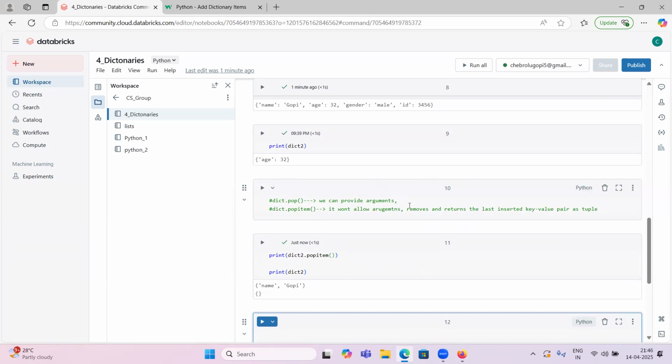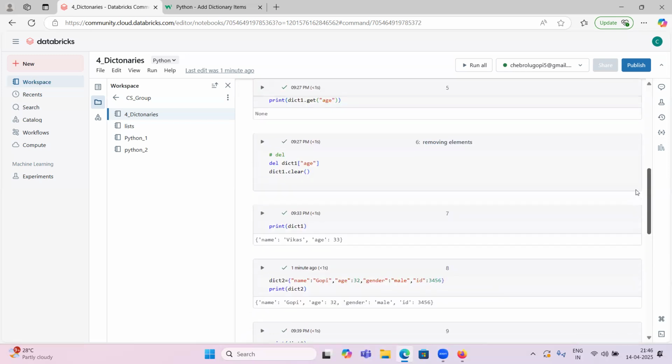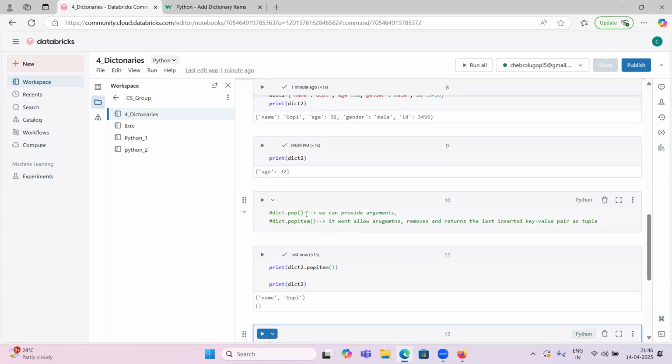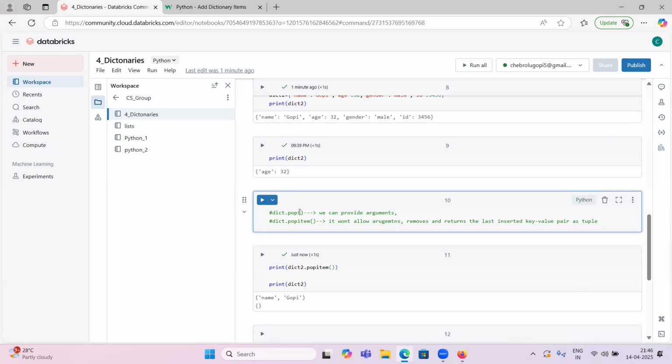So it printed an empty dictionary. So what is the difference? When you want to remove items from a dictionary, pop allows arguments. Whatever key you provide, it will delete that item. Popitem will not allow arguments. By default, it will remove the last item, and the remaining items will be there.